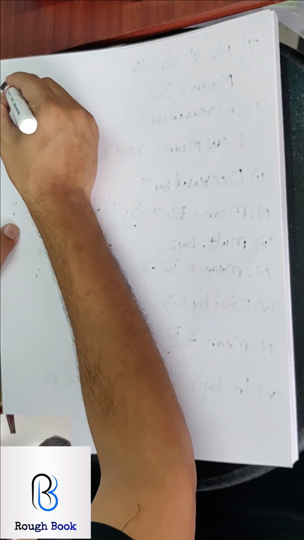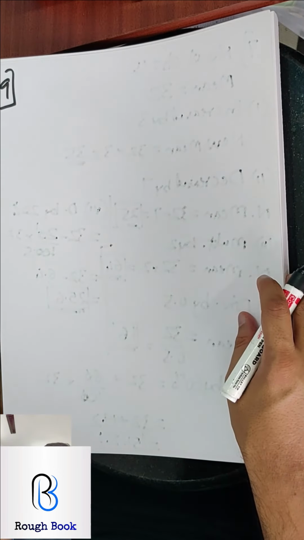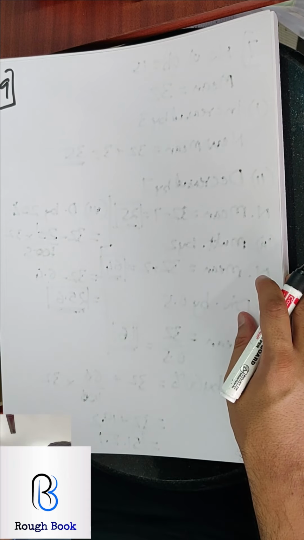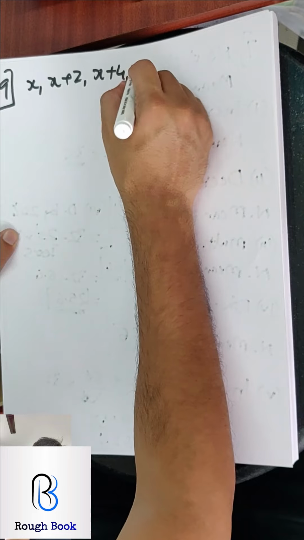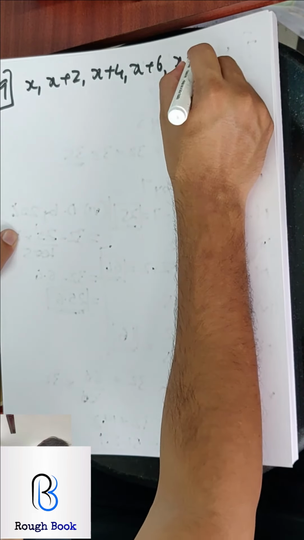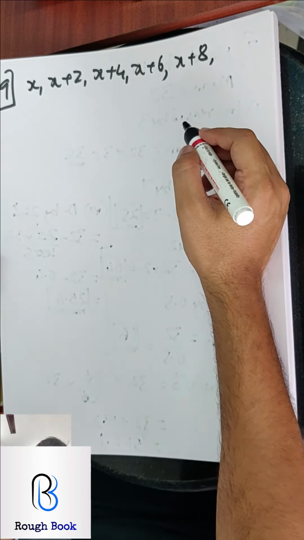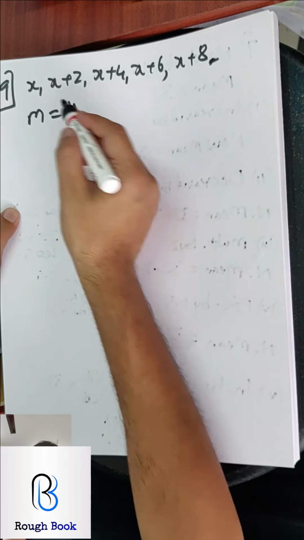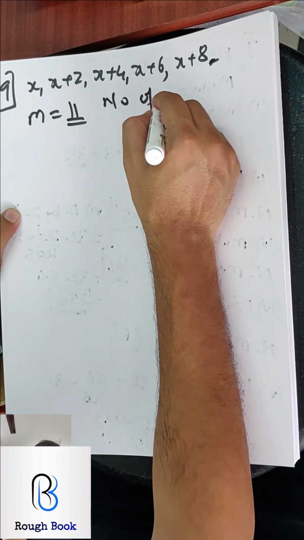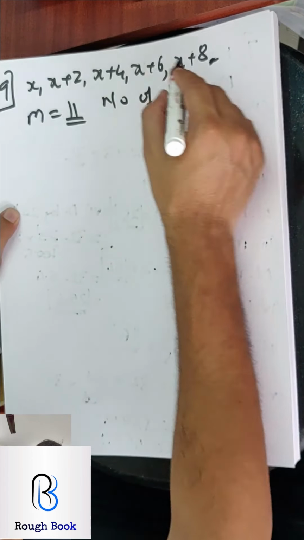I want you now to try sum number 9. 9 is a good question and then we'll go ahead further. So they say the mean of observations x, x plus 2, x plus 4, x plus 6, x plus 8 is 11. So number of observations, how many? 1, 2, 3, 4, 5.